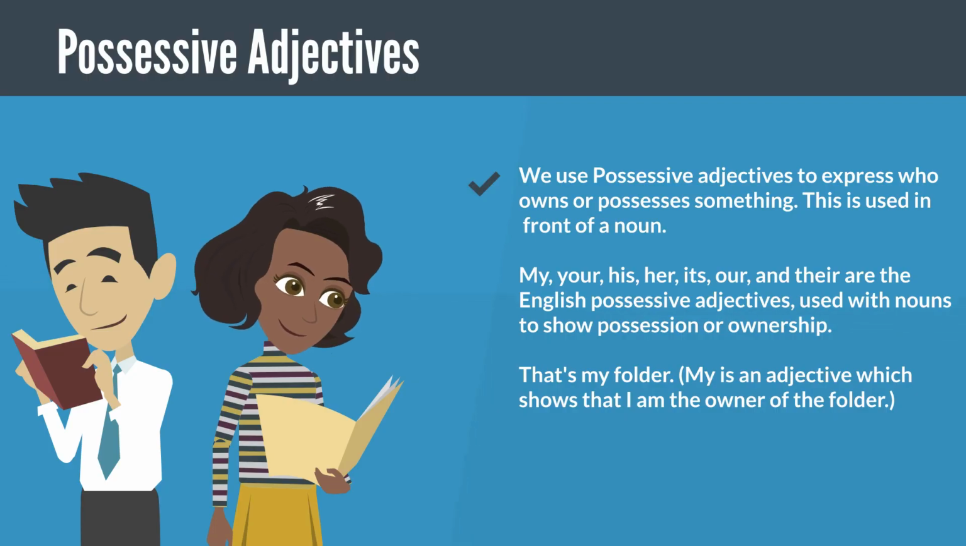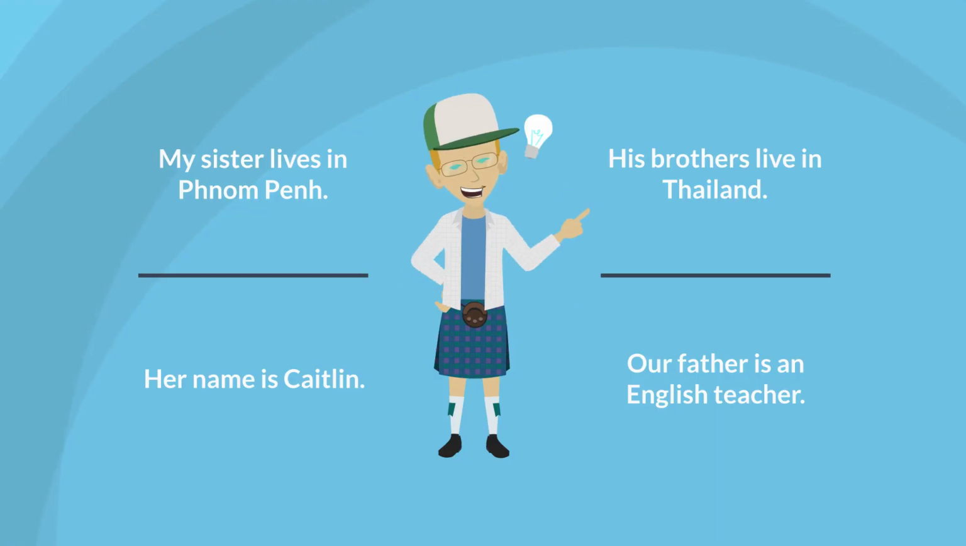We use possessive adjectives to express who owns or possesses something. This is used in front of a noun. My, your, his, her, its, our, and their are the English possessive adjectives, used with nouns to show possession or ownership. That's my folder. My is an adjective which shows that I am the owner of the folder. My sister lives in Phnom Penh. His brothers live in Thailand. Her name is Caitlin. Our father is an English teacher.